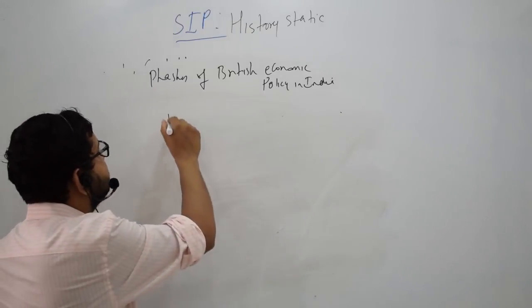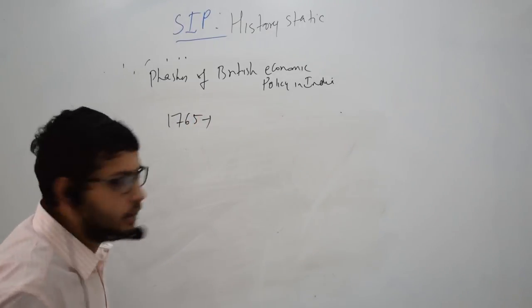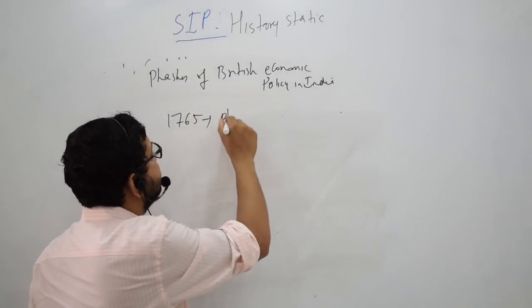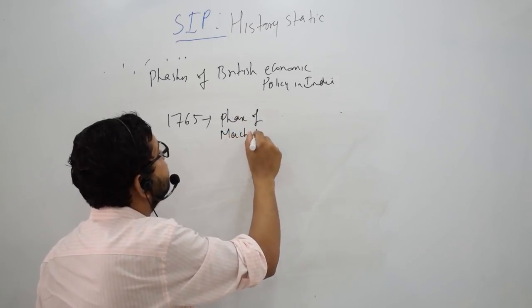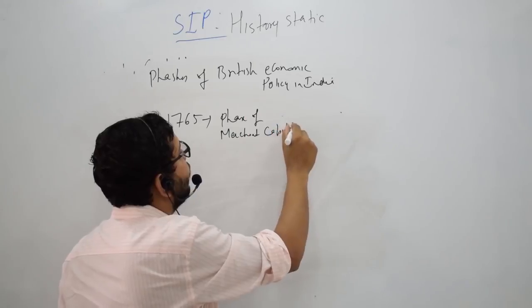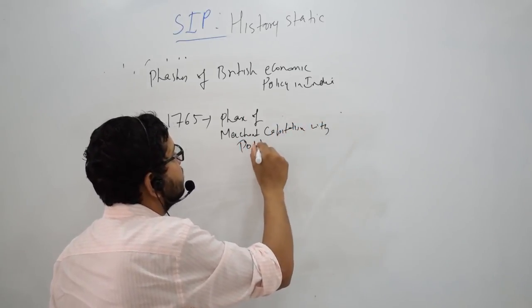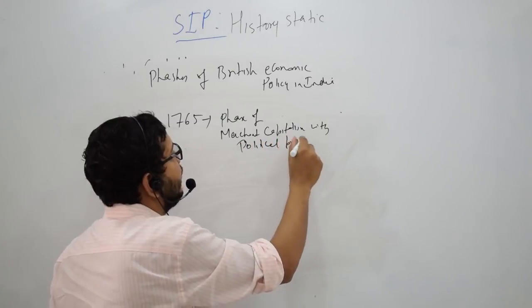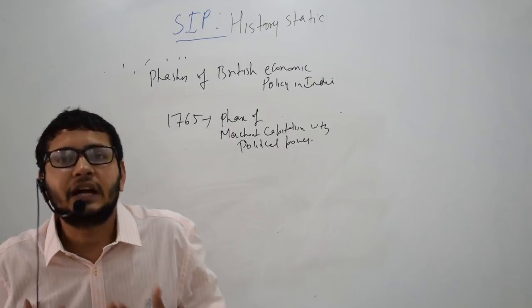So after 1765, the second phase started, which was the phase of merchant capital with political power. And from this stage, the drain of Indian wealth started.